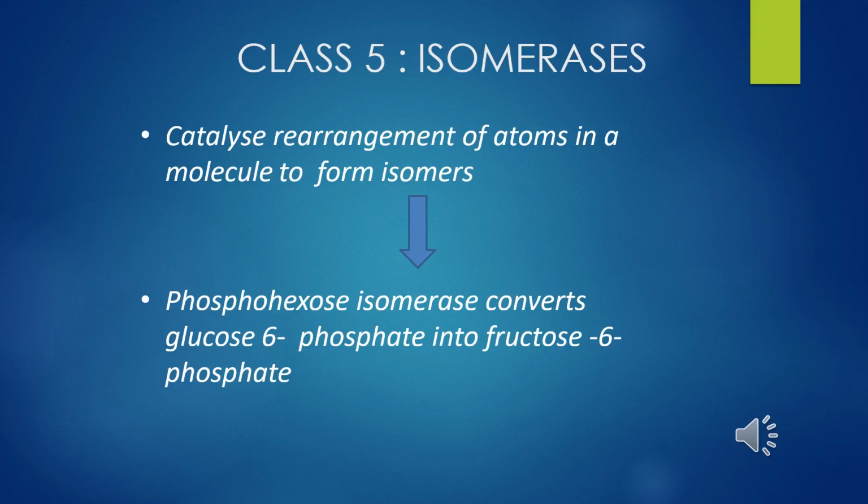You will study these enzymes in glycolysis. Then fructose 6-phosphate, when acted upon by mutase, is changed into glucose 1-phosphate, meaning shifting of the position of the side group of phosphate group. Then next is epimerases. When epimerase acts on xylulose 5-phosphate, it converts it into ribulose 5-phosphate.